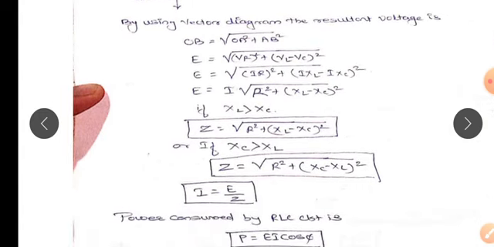If the XL value is greater than XC, then the impedance is square root of R square plus XL minus XC the whole square, and the circuit power factor is always lagging because the inductance value is more. Next, if XC is greater than XL, then the impedance equation changes, that is Z equal to square root of R square plus XC minus XL the whole square. Therefore, I equal to E by Z, and power consumed by the RLC circuit is P equal to EI cos phi.